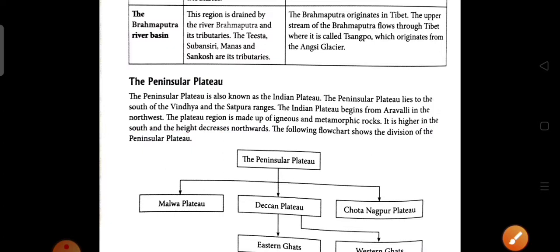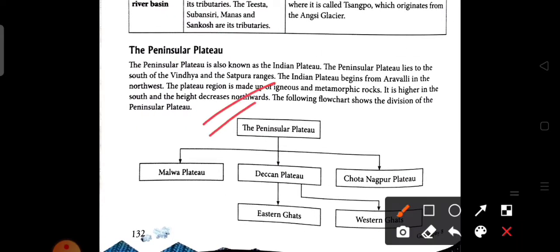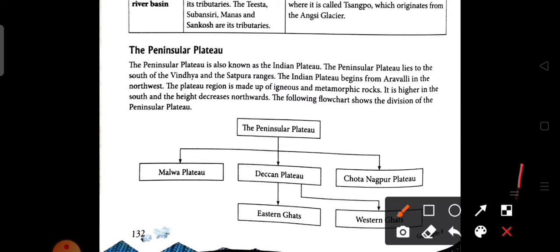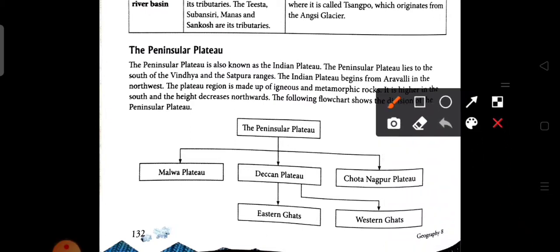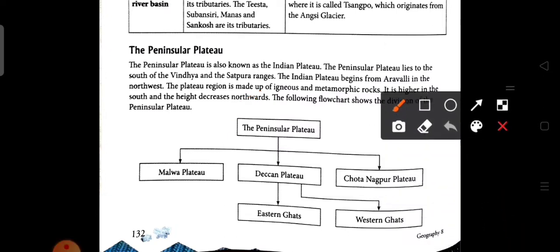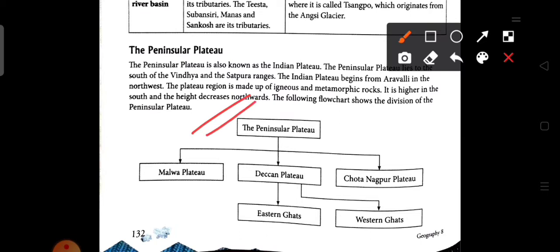The following flow chart shows the division. Here we see the flow chart of the peninsular plateau, in which it is divided into three plateaus: Malwa, Deccan and Chota Nagpur.